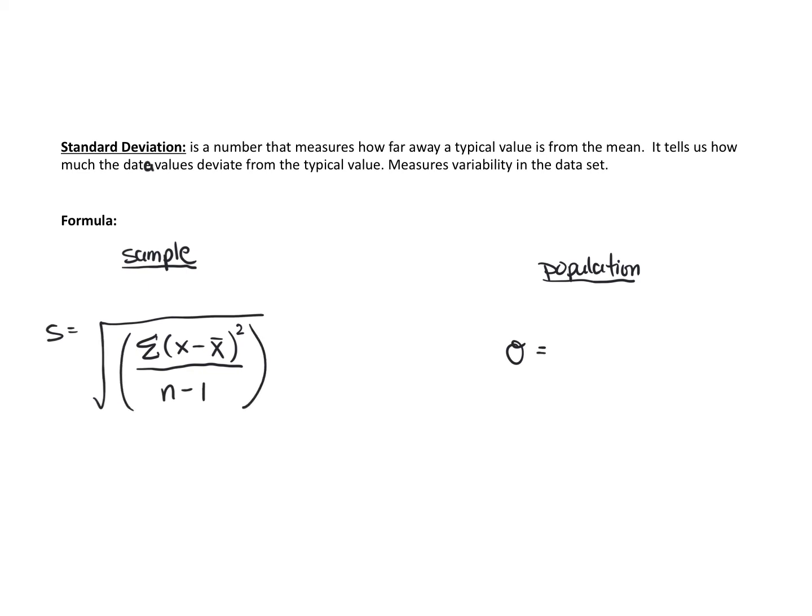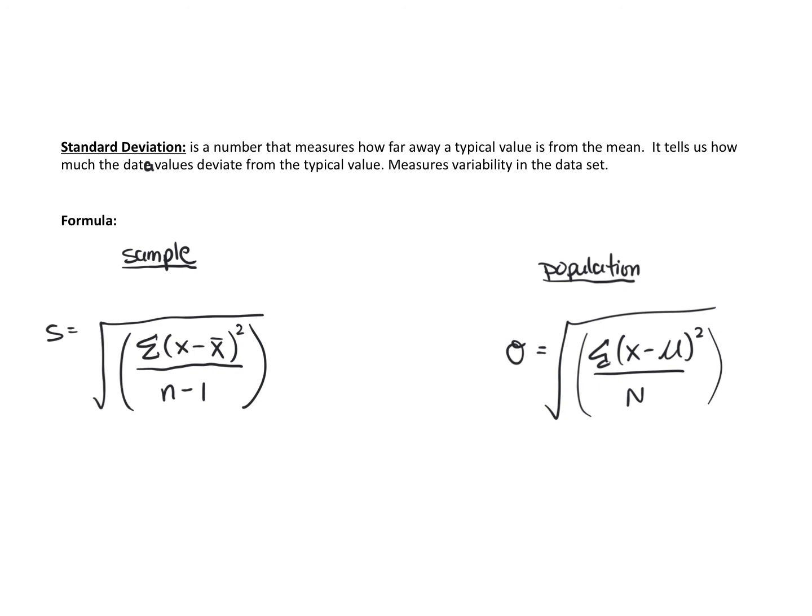If we're talking about the population, we're going to do the same thing. Figure out the distance between each value in our data set and the population mean, which is mu, square it, sum it up, so add it, and then divide by the population size. And then once we get that, we take the square root of the whole thing.